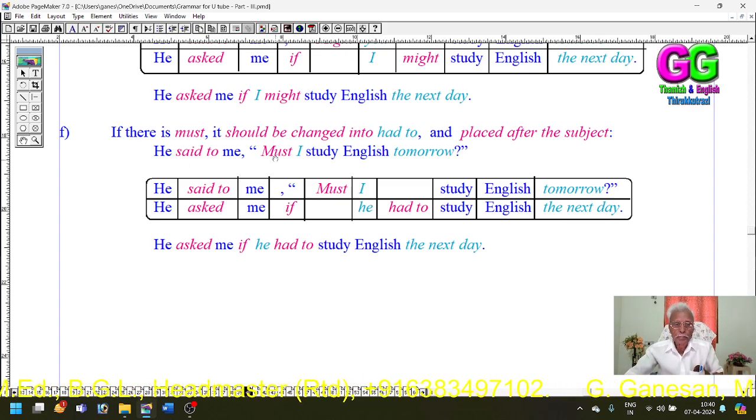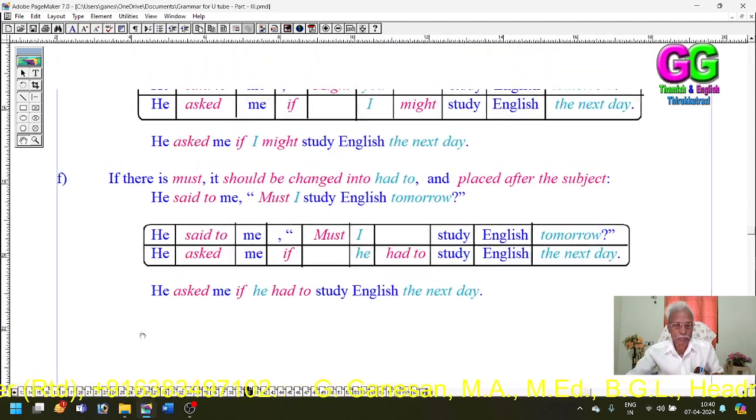So he said to me, must I study English tomorrow? He asked me if he had to study English the next day.